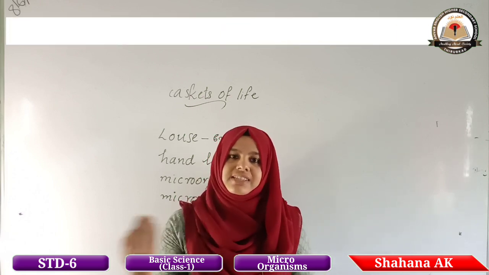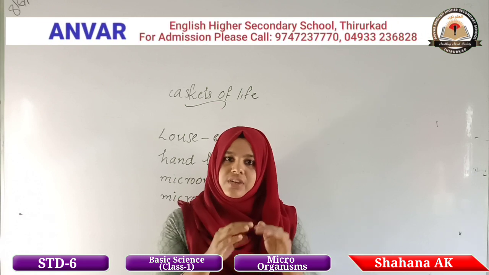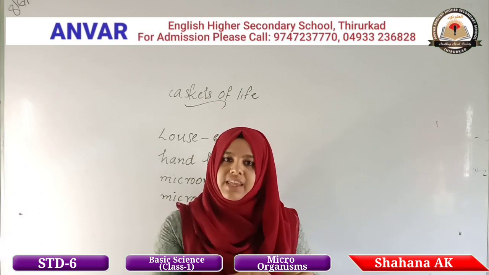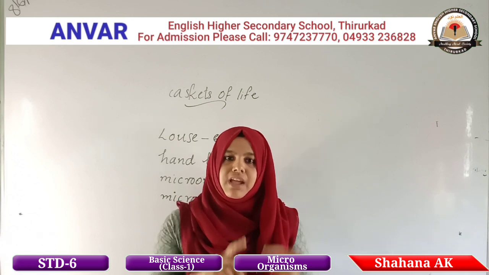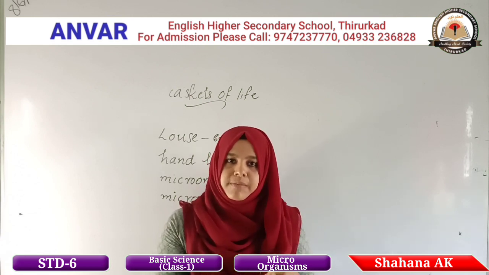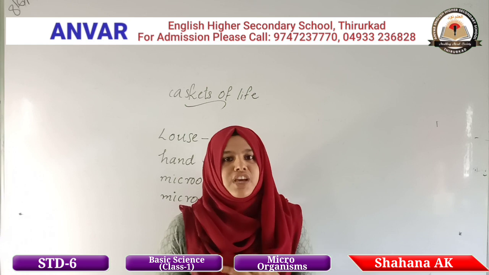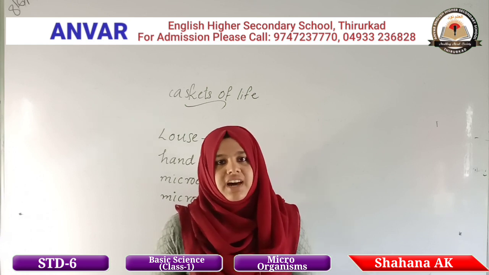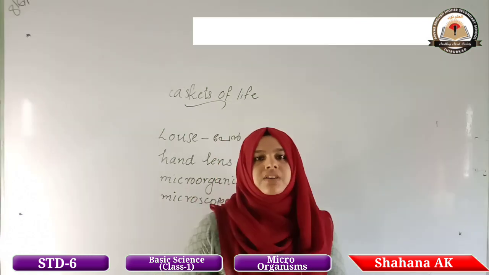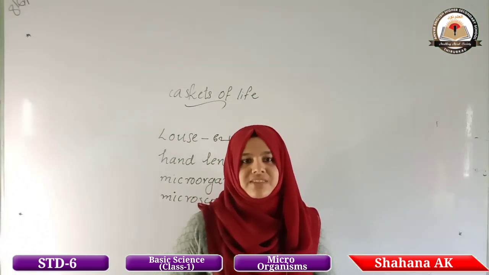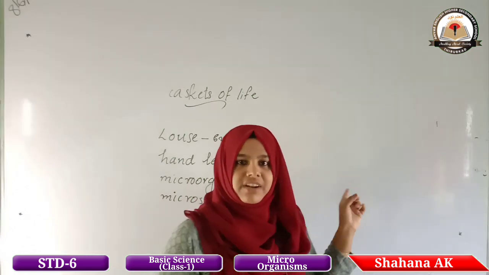There are other examples also. So here virus comes under the category of microorganisms. Then bacteria, amoeba, euglena and paramecium etc. are other examples of microorganisms. So you have to study the examples of microorganisms. Let me write here.